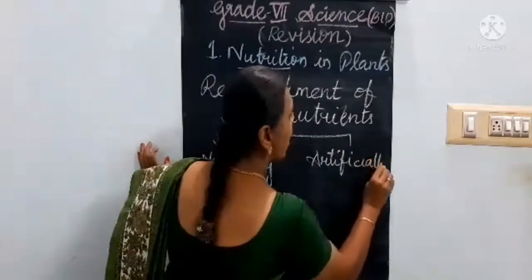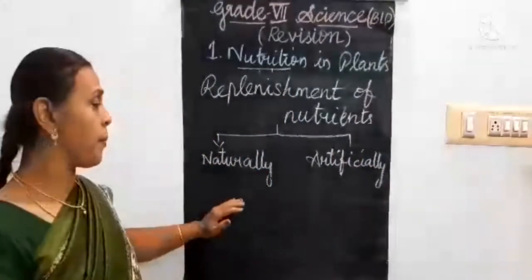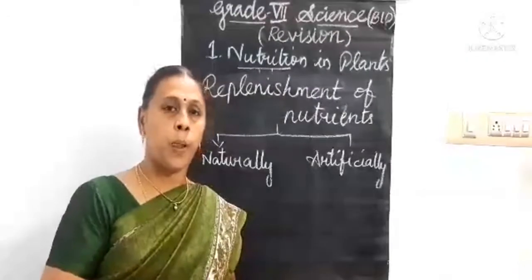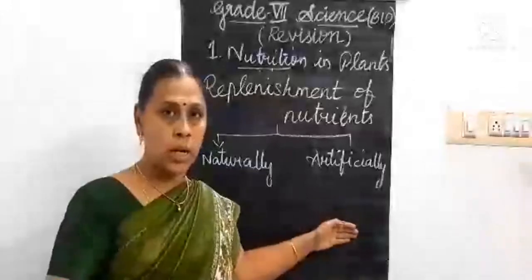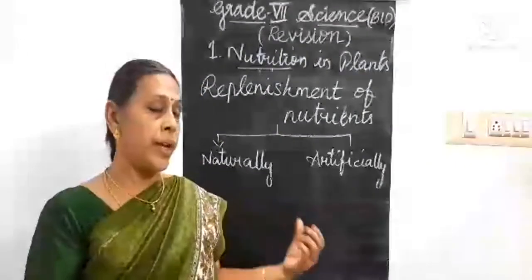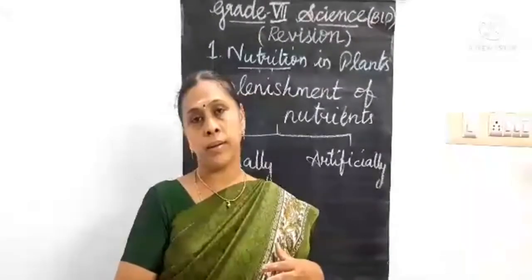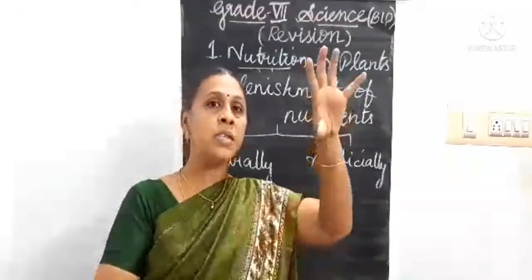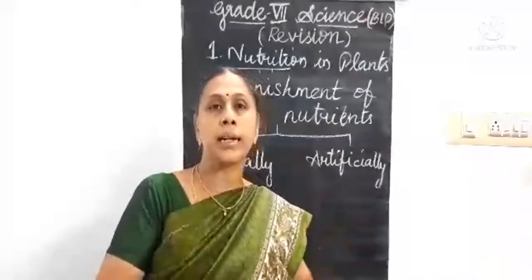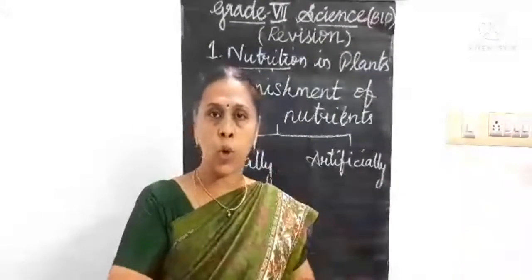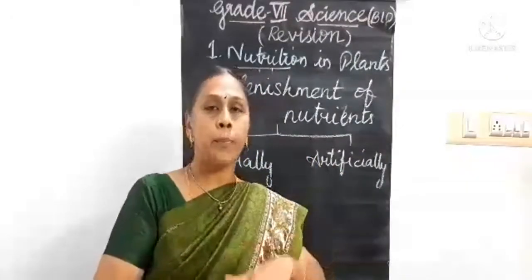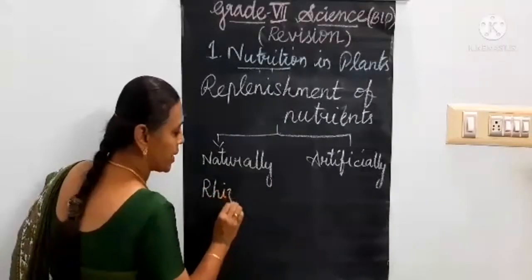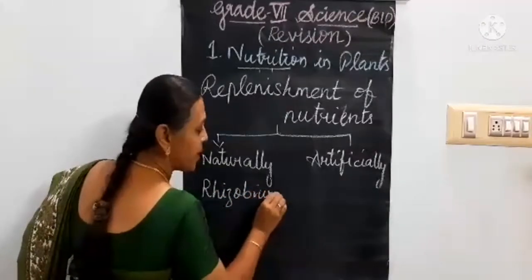So this natural method of replenishment of nutrients is nothing but we can add manures, or we discussed about the nitrogen-fixing bacteria, rhizobium. So that rhizobium naturally absorbs the nitrogen from the air and fixes that nitrogen in the soil and helps the plant's growth. It is the natural way of replenishment of the nutrient. So naturally by rhizobium bacteria, the nutrient is replenished in the soil.